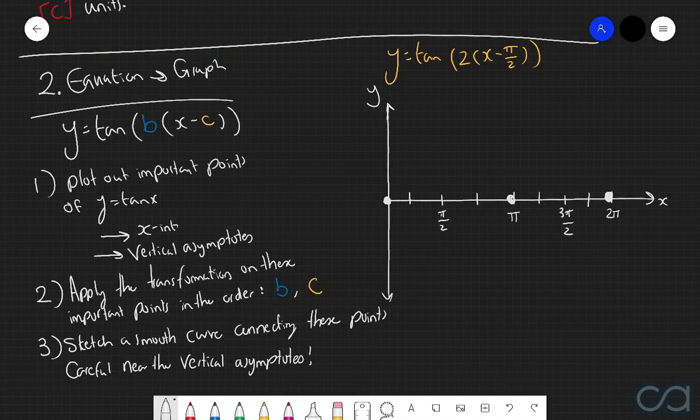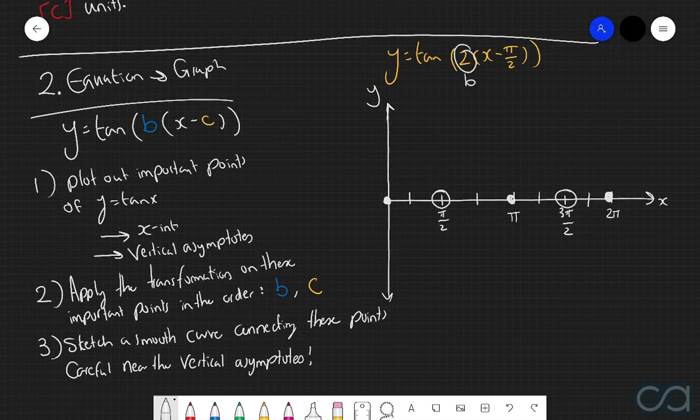Furthermore, we have vertical asymptotes at x equals pi over 2 and x equals 3 pi over 2. Now, rather than representing these asymptotes using dotted lines, I'm just going to draw a hollow circle around these 2 points for me to remember that these are where the vertical asymptotes originally occur. Now that we've plotted out all these important points, let us now apply the transformations in the order of b and then c. So in this particular case, the value of b is equal to 2.